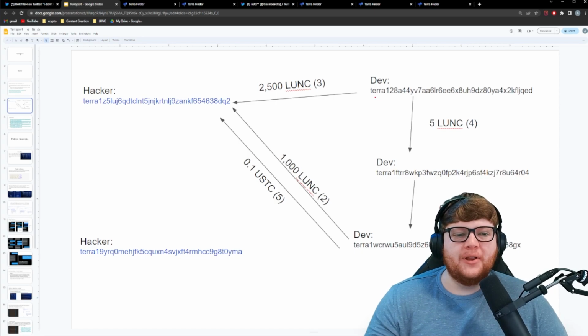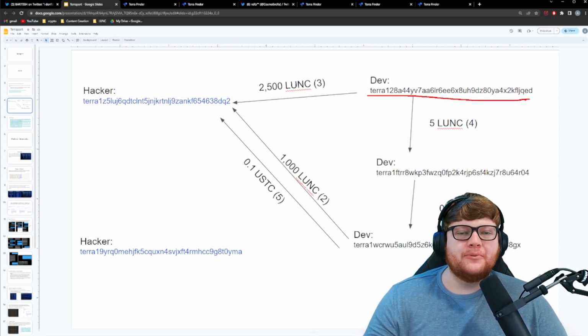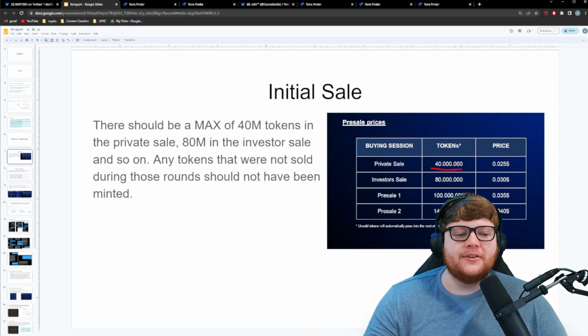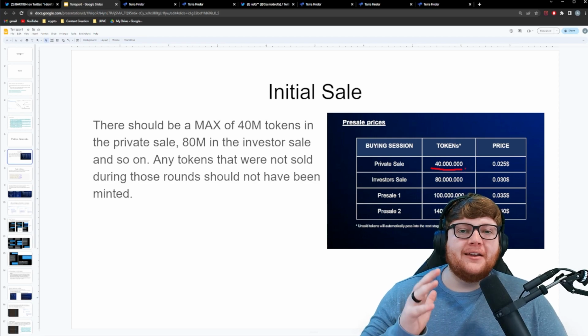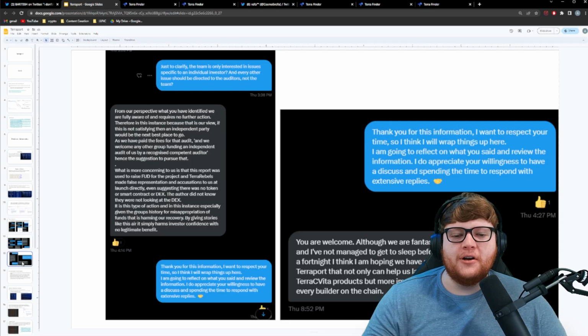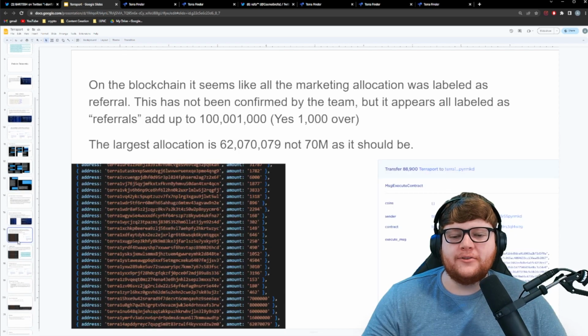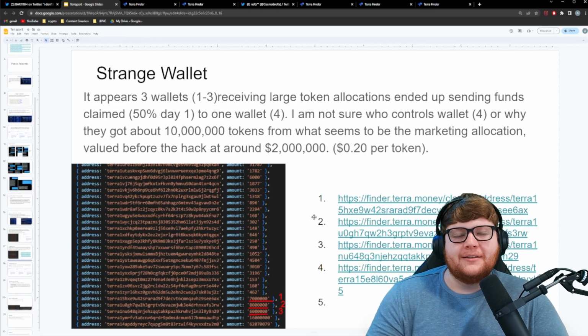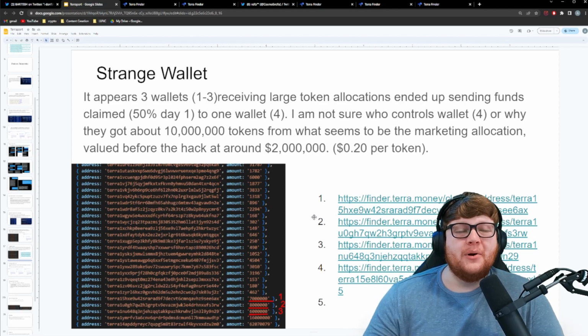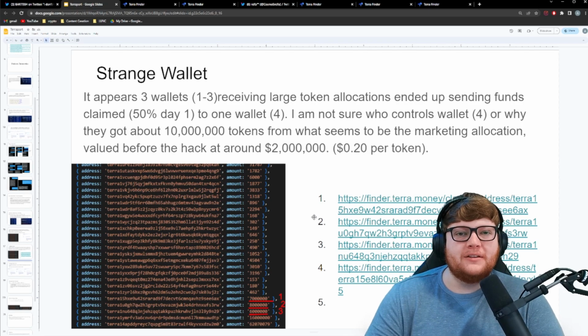What we can prove is on the blockchains, these different wallets that were interacting with contracts before Terraport went live ended up sending funds over to this hacker wallet. We can confirm that the initial sale is supposed to have 40 million tokens. Instead, on the blockchain with that private sale, it's looking like it's in excess of 40 million tokens that are earning a higher yield than what they should be earning. We can confirm what MEXC said here. We can also confirm on the blockchain that it seems like these different wallets are receiving tons of marketing tokens, but we don't know what's going on with these millions of Terra tokens.